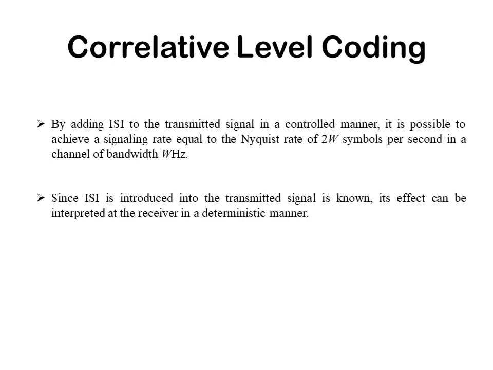As we know, this is the main principle behind our ideal Nyquist channel. We are transmitting at a rate of 2W samples or symbols per second in a channel of bandwidth W hertz. That can be achieved by this correlative level coding. Since ISI is introduced in the transmitted signal, which is known to us, its effect can be interpreted at the receiver in a deterministic manner.